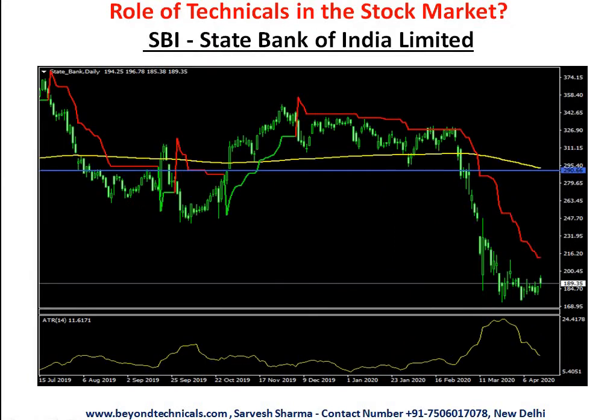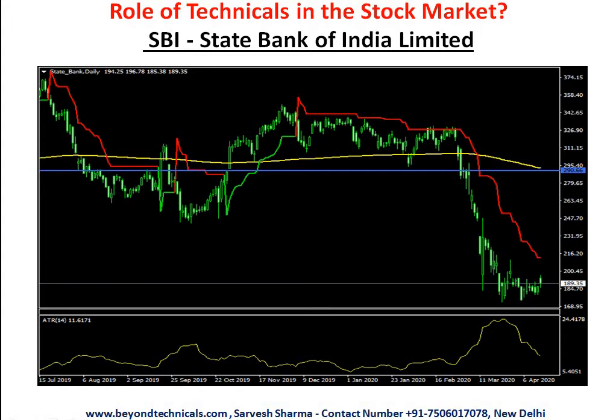Now coming to the next stock, State Bank of India. You see that State Bank has a 200 days moving average around 291 and the stock is around 190. So if you buy this stock at this level, chances are this stock will touch the 200 days moving average in times to come. SBI is a good stock and it is way below the 200 days moving average, so that is an indicator one should buy this stock at these levels. Volatility started coming down, the stock is getting accumulated and consolidated. It can take a next move up to the 290 level.